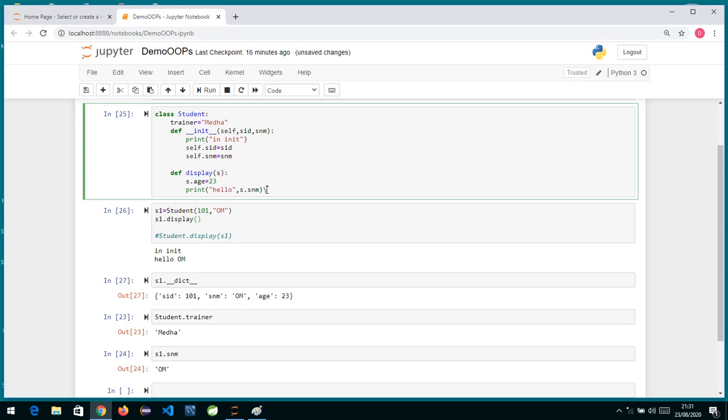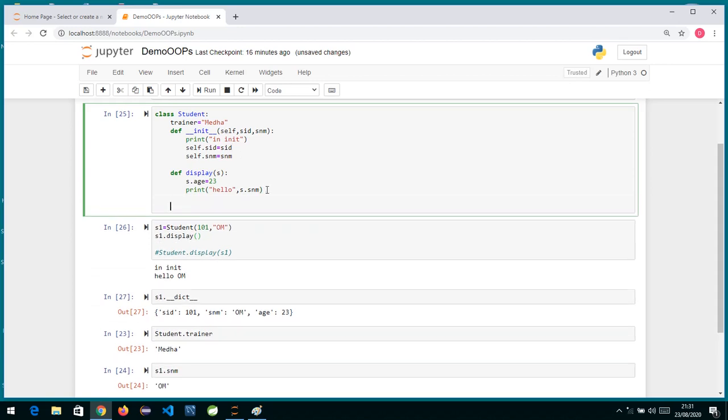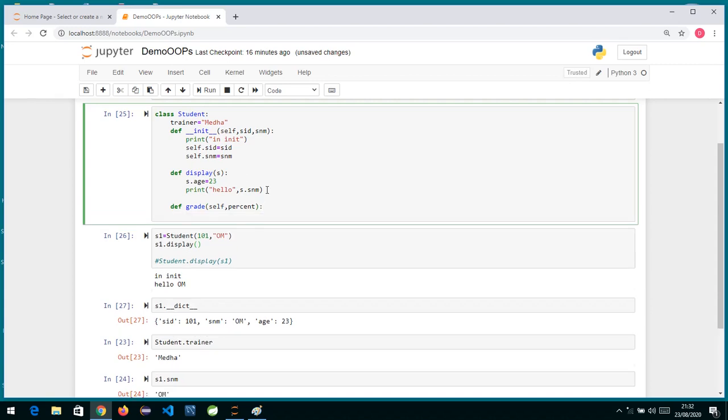instance method. Suppose I have one more instance method here. Now this is my instance method which takes some grade and will take some percentage. The first argument will be self, or you can write any variable here, and the second argument, suppose I write here, is percent. Okay, and I write a colon. Now suppose I create a variable here, self dot percent is equal to percent.